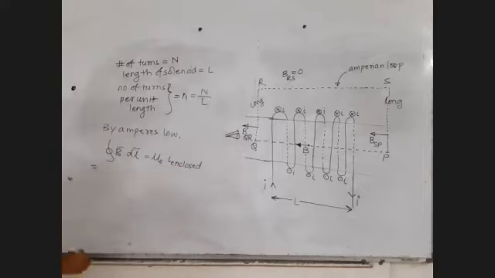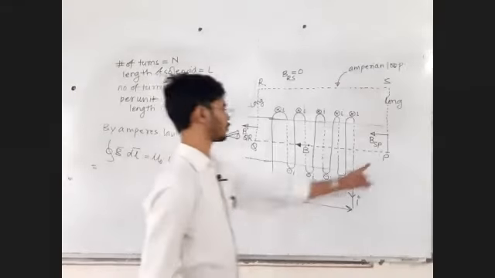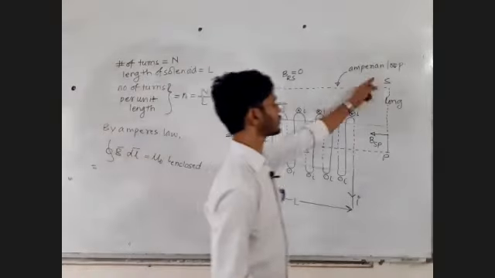Not a big deal. But sir, this closed path consists of PQ, QR, RS, SP.